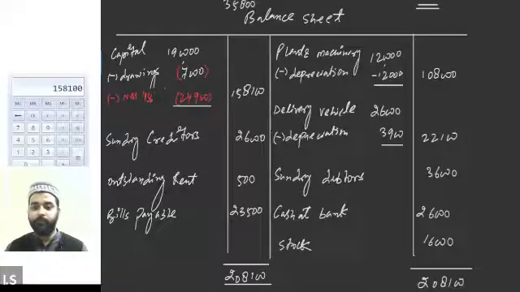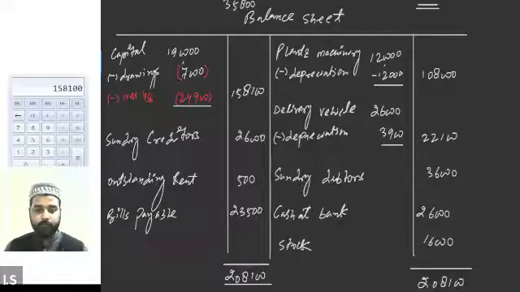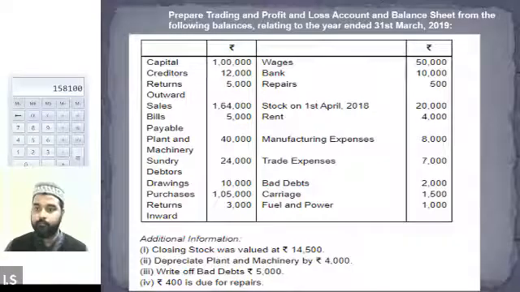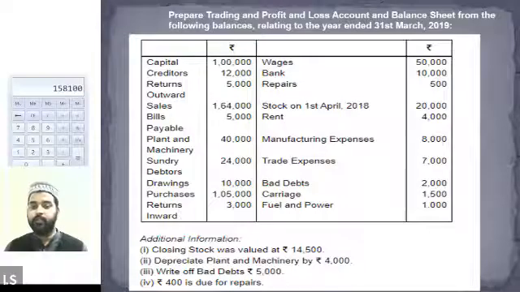Is the question visible to you? Visible now? Yes, sir. Okay. In this question, again, we need to prepare the final accounts. You will have to prepare the profit and loss account, trading account, and the balance sheet. First of all, everybody prepare the format of all these accounts. Then we will be posting the items in the relevant account one by one, along with the additional information given in the question. Do it quickly. Let me know when you are done with the format.